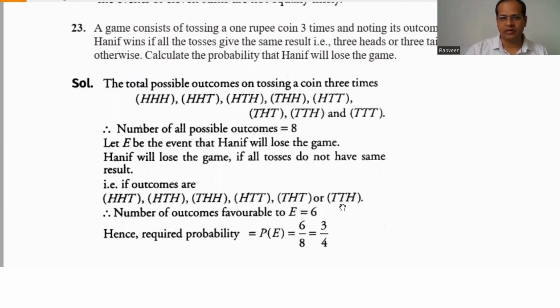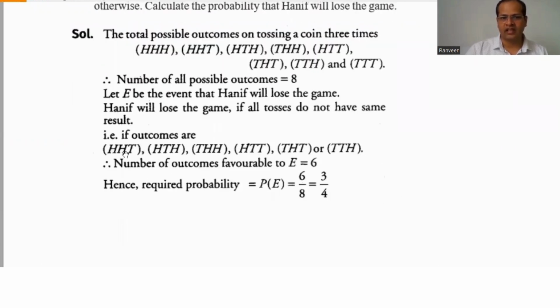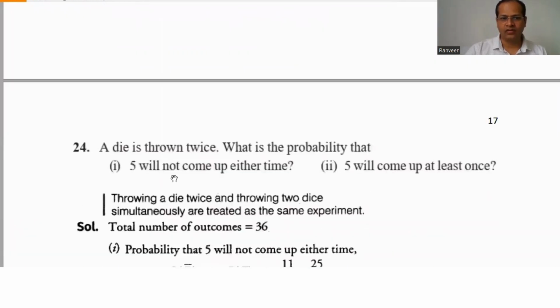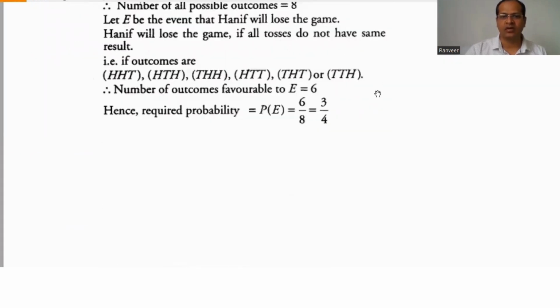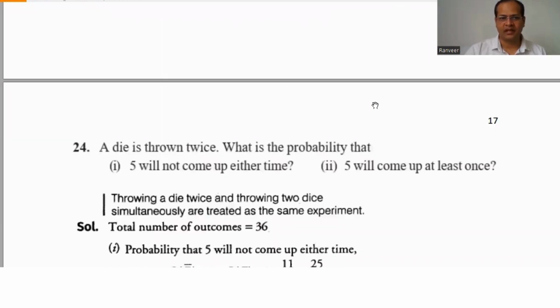In these outcomes, there are 6 outcomes in which the same result is not coming. So the probability is 6 by 8. This is the probability of losing the game, because in these outcomes the result is not the same.